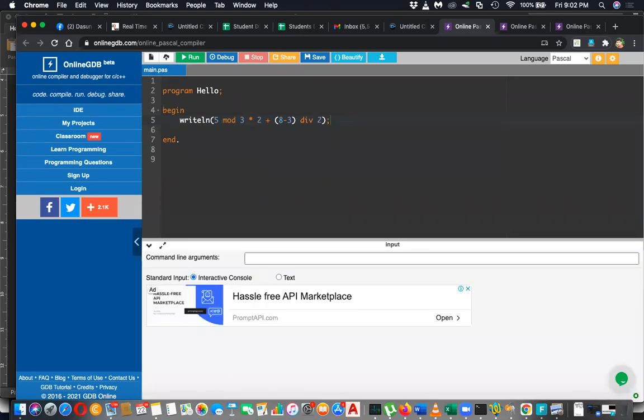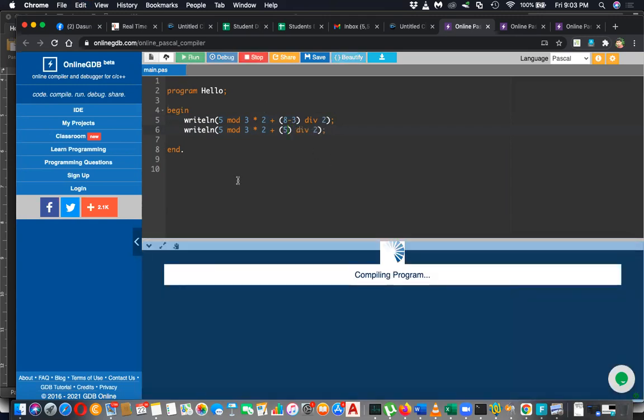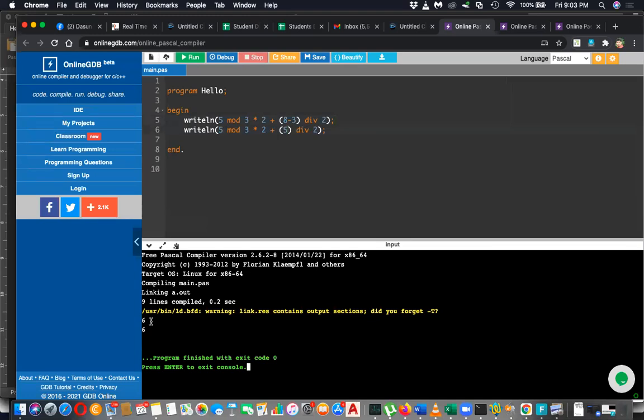Bracket will be the first, so let's write it down using the brackets. I'm going to copy the line, Control C, Control V to paste, and this will happen first. Let's replace 8 minus 3 with 5. So still you get the same answer. So bracket first. Then what's next after the bracket?